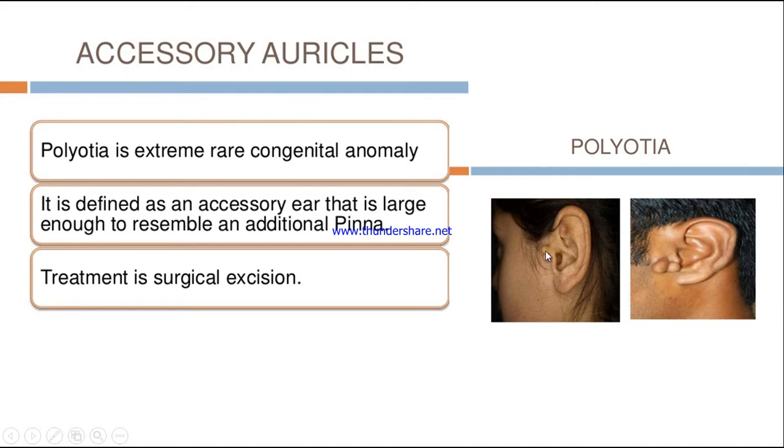You can see here there is an extra growth; there are two extra growths here at the center, and here also there are two extra growths. So this accessory ear, large enough to resemble an additional pinna, is called polyotia. The treatment of choice is surgical excision. We will remove the excessive growth around the pinna.